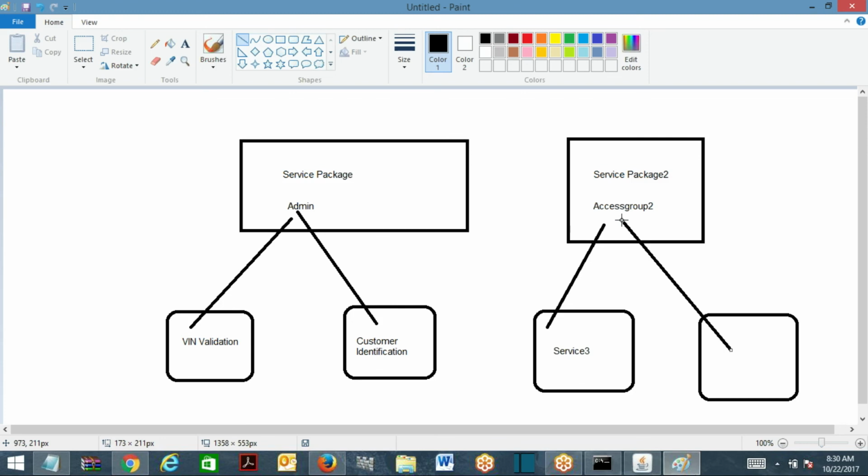Similarly, you have multiple operators. Say 10 operators are there. For 3 operators you want save, delete and access, so you put all these operators under one access group. For 3 other operators you want manager access, so you assign these operators to the manager access group. The same concept applies here: you consider the package, which will be associated with an access group, and you put the services connected to this package. This is how a service package will be useful. Is everyone clear about this? Any questions?